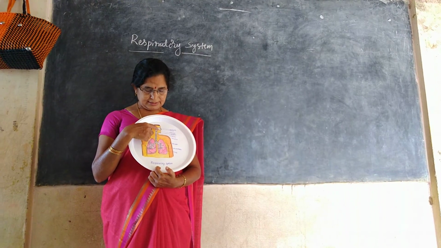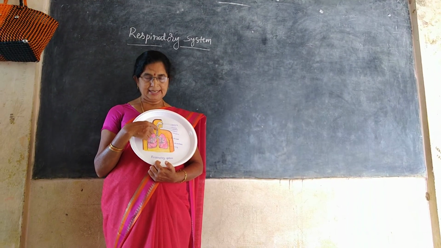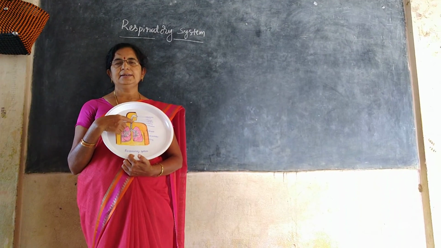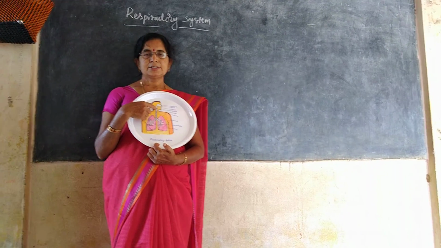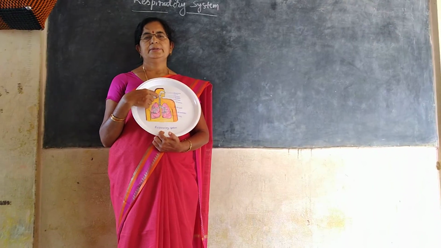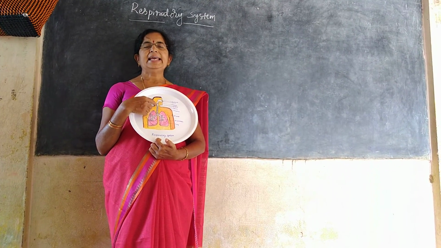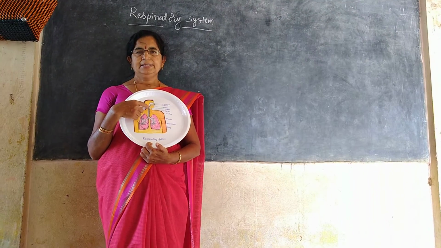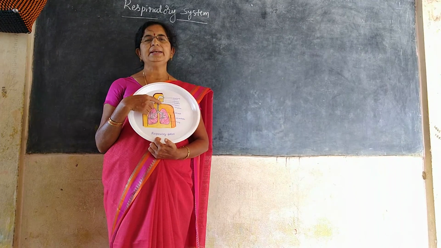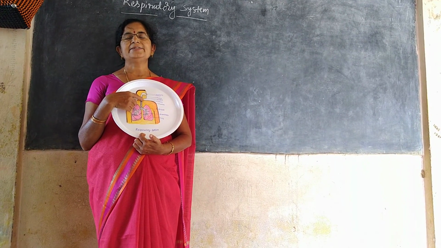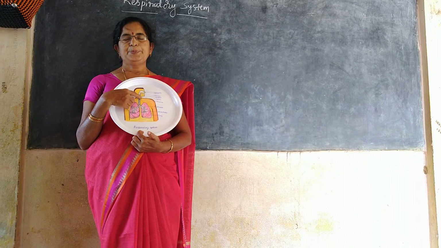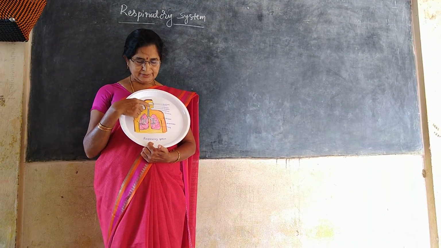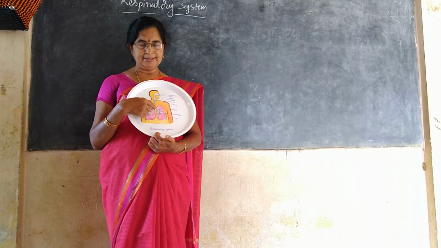Then the air will enter into the larynx. Larynx is the first part of the trachea. It is also called as sound box or voice box. While exhaling the air, vocal cords in the larynx will vibrate and produce sound. That's why we are able to speak, make sounds and sing songs. After that, air will enter into the trachea.